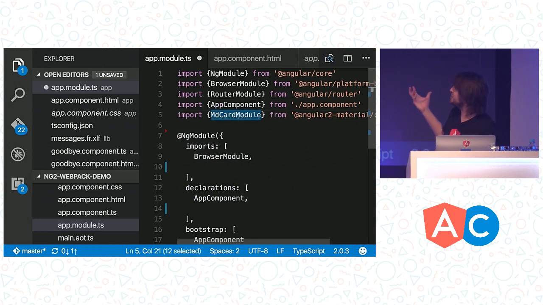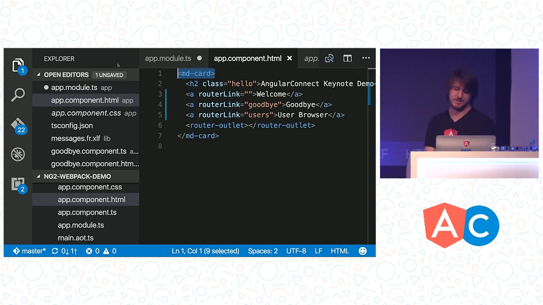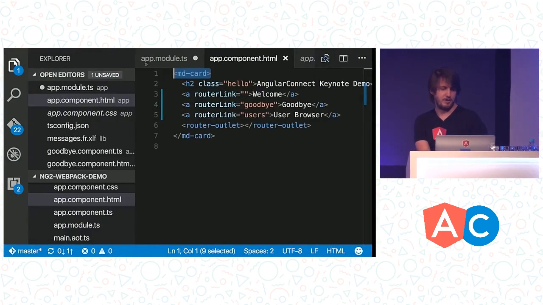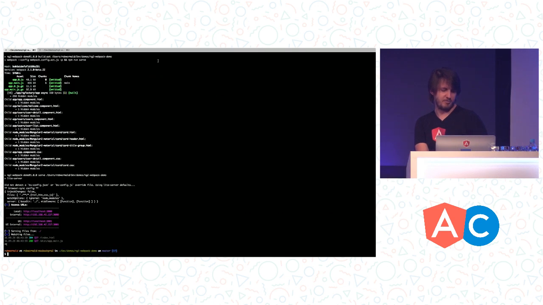So this MD card module, it's the same as the module we've got in our application here, but this allows us to really bring all of the stuff that material design card needs. So if it's got services or if it's got multiple directives, all of it comes in this nice MD card module. I can drop it in here. And then what I can do is switch back over to my app component here, and I've got MD card. So now this will be available to my application and I should be able to use this. And I will go ahead and hit save here and make sure my dev server is running.